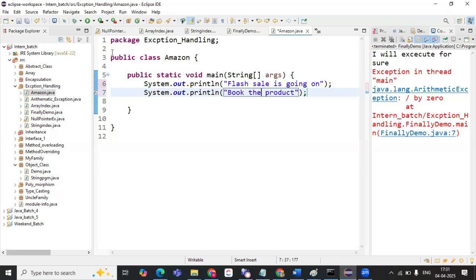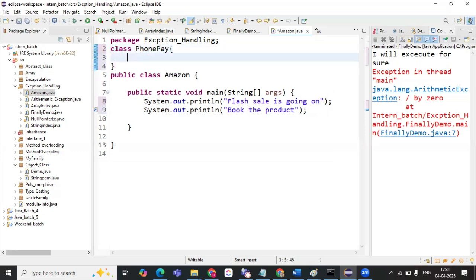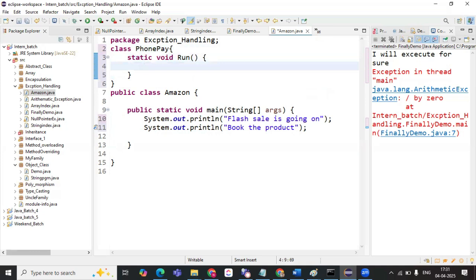If you are using Google Pay or PhonePe, whatever it is, it will navigate to that particular application. I'll take the example of PhonePe. In this, I'll have a static method named run.